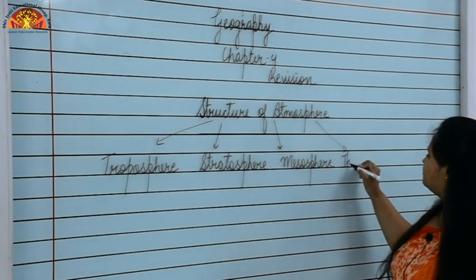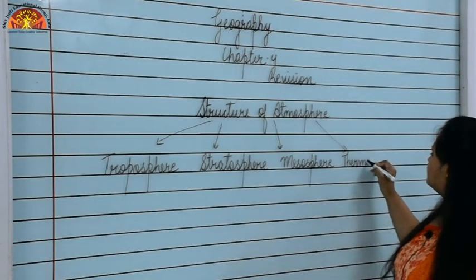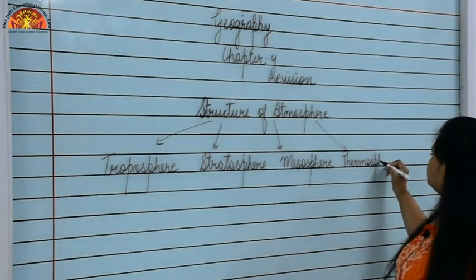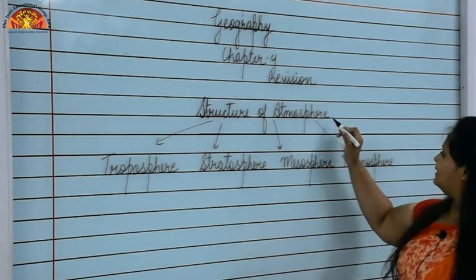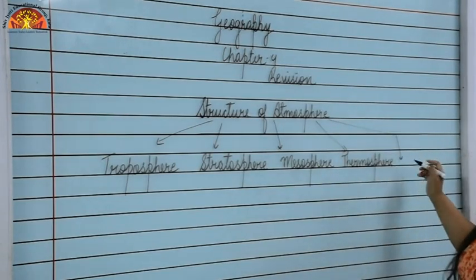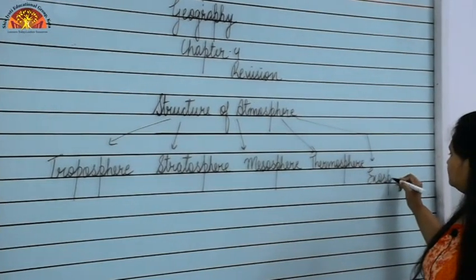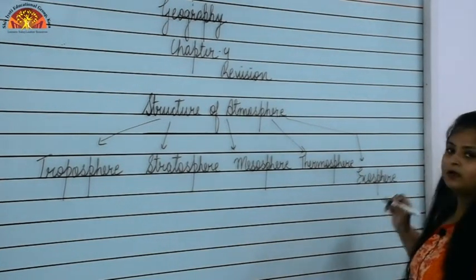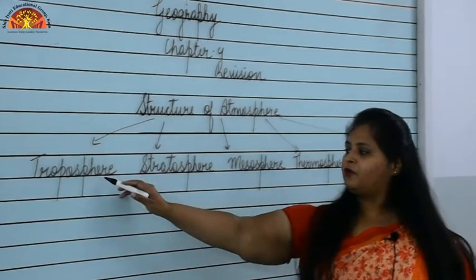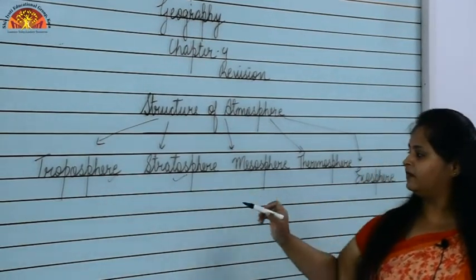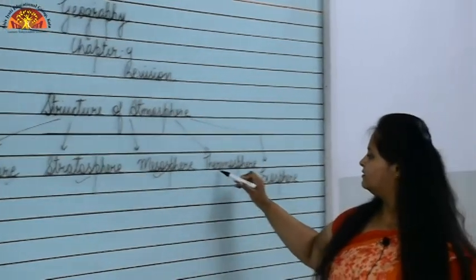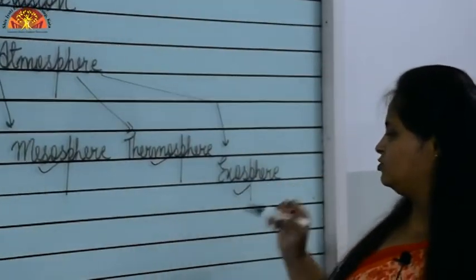Then thermosphere, and the last one is exosphere. First troposphere, stratosphere, mesosphere, thermosphere and exosphere.